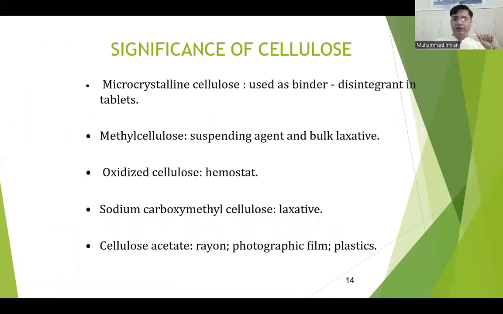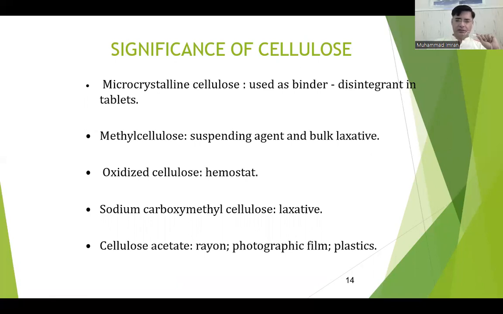Microcrystalline cellulose is used as a binder and disintegrant in tablets. Methyl cellulose is a suspending agent and bulk laxative agent. Oxidized cellulose is used as a hemostat in many applications. Sodium carboxymethyl cellulose is used as a laxative agent in constipation.